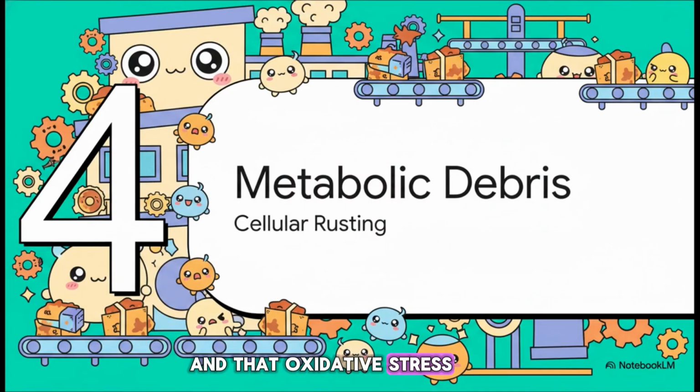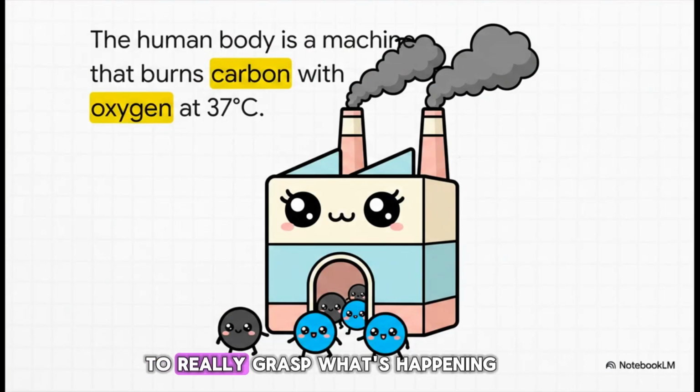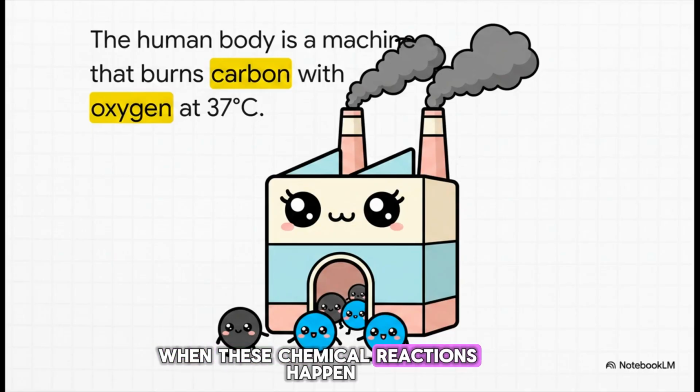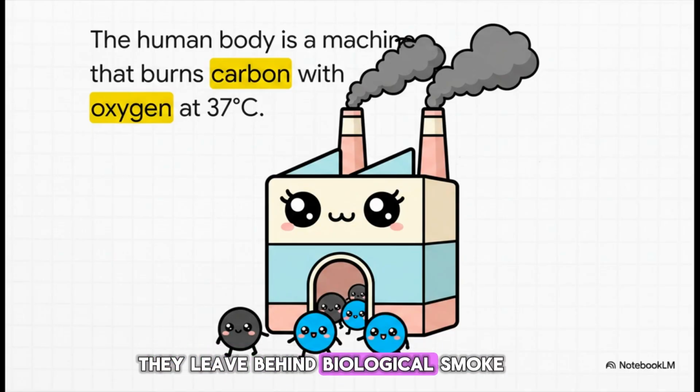And that oxidative stress leads us right into Section 4, tracking the metabolic debris, or as I like to call it, the factory without exhaust filters. To really grasp what's happening during this cellular rusting, I want you to picture your metabolism as a massive, intricate factory. The human body is essentially a machine that burns carbon in the presence of oxygen to create energy. But, just like a real-world factory, this complex process inherently produces exhaust. When these chemical reactions happen, they leave behind biological smoke, toxic residues, and free radicals.